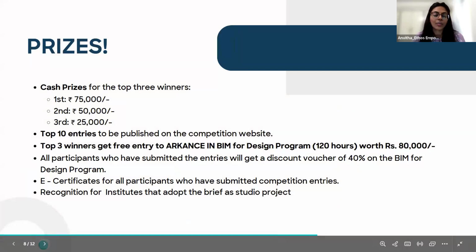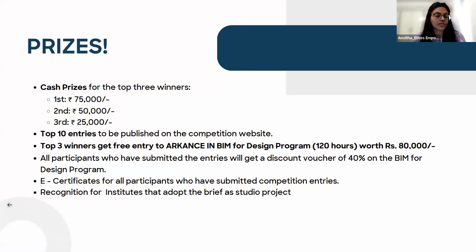So every competition comes with an appreciation, and Design Advance also comes with top-notch prizes that you see on your screen. The cash prizes for the top three winners range from 75,000, 50,000, and 25,000. The top 10 entries will be published on the website, and the top three winners get a free entry to Archons in BIM for Design program, 120 hours.